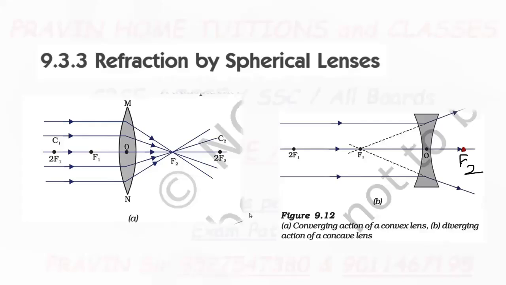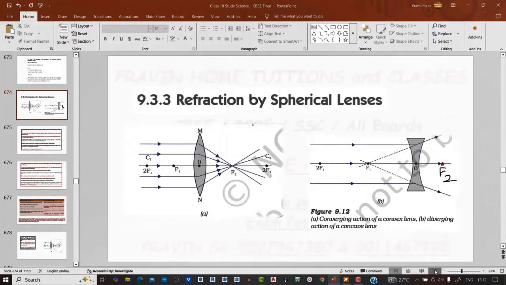Such lenses are called thin lenses with small aperture. Now see the figure. The first figure is for a convex lens. The second figure is for a concave lens.